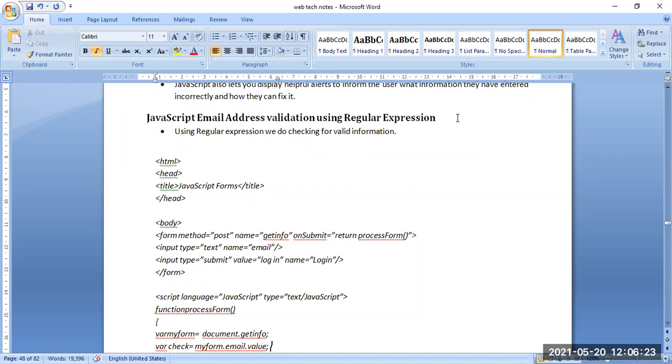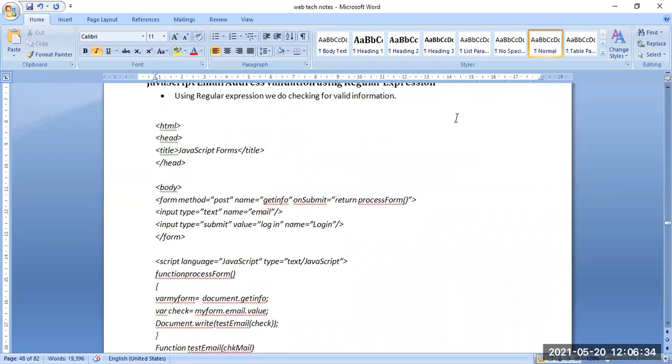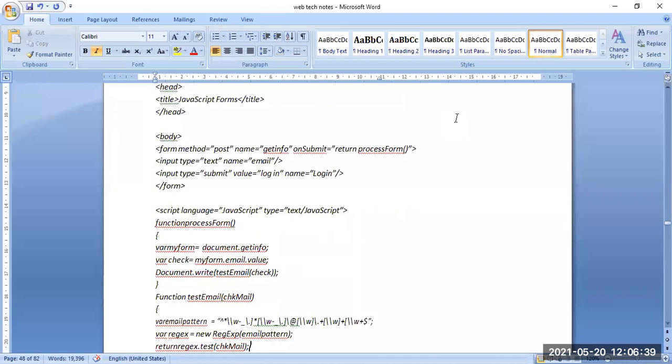So here the validation is being used. You are going to check the validation on login. So a function process will be there, where my form is mentioned, that is document.getinfo. So you are getting the info here. Then we check document.myform.email.value. So by using the email, a check is done.